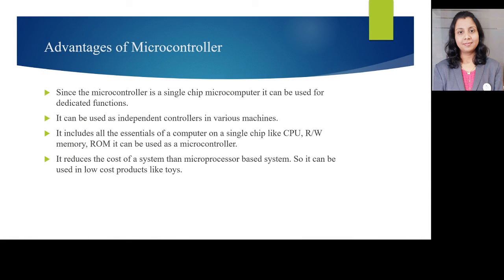Next we'll see what are the advantages of using a microcontroller. Since the microcontroller is a single chip microcomputer, it can be used for dedicated functions. It can be used as independent controllers in various machines. It includes all the essentials of a computer on a single chip like CPU, read-write memory, ROM, that is read-only memory. It reduces the cost of a system than using a microprocessor based system, so it can be used in low cost products such as toys.